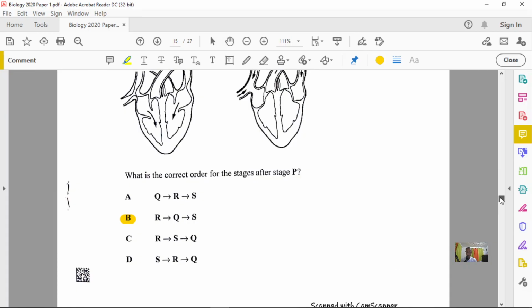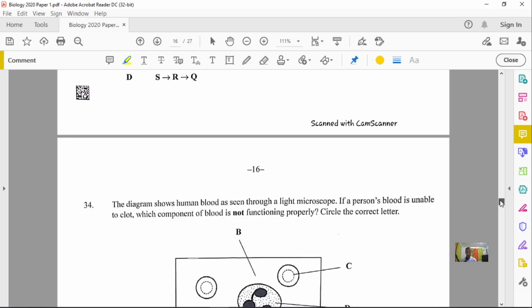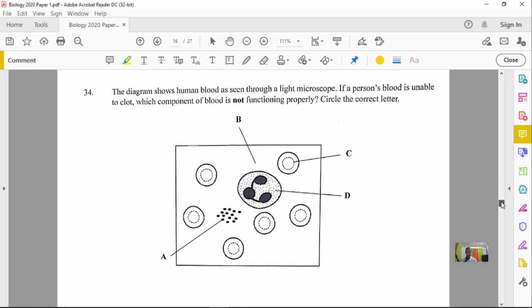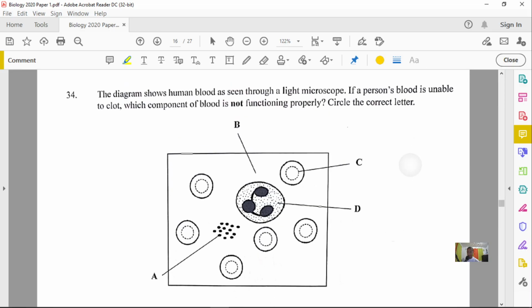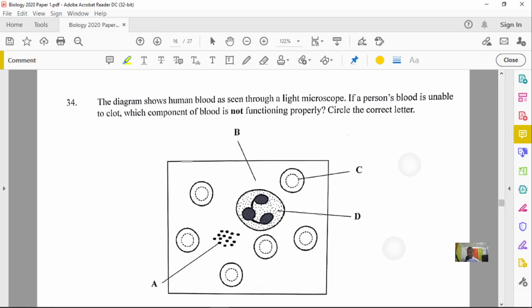All right, let's look at our next question real quick. Question number 34. They said the diagram shows human blood as seen through a light microscope. If a person's blood is unable to clot, which component of blood is not functioning properly? Circle the correct letter.